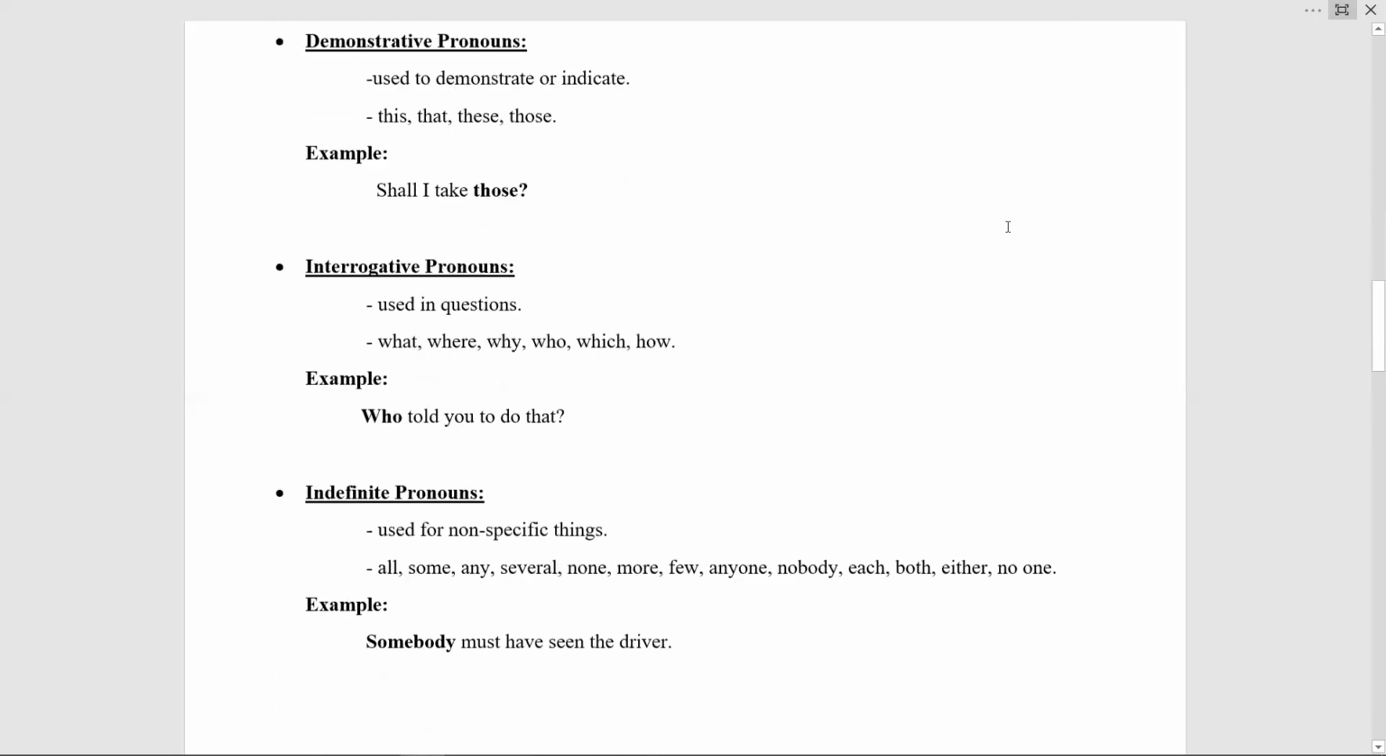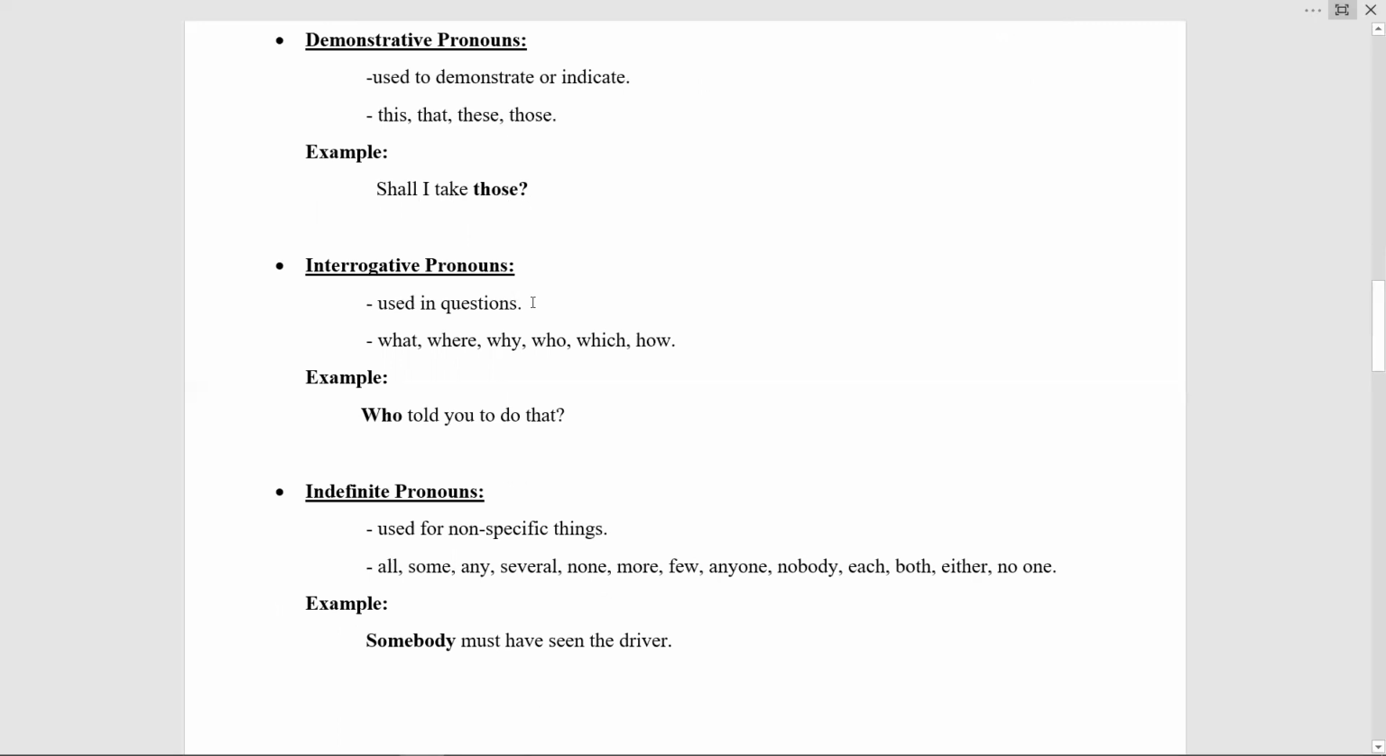Fine. The next one is demonstrative pronouns. Demonstrative pronouns is really clear from the name. It is something which is demonstrating or indicating. So, demonstrative pronouns are used to demonstrate or indicate, and these include this, that, these, those. Fine. So, let's have an example. Here is written, shall I take those? So, in this sentence, the word those is a demonstrative pronoun because it is indicating something.